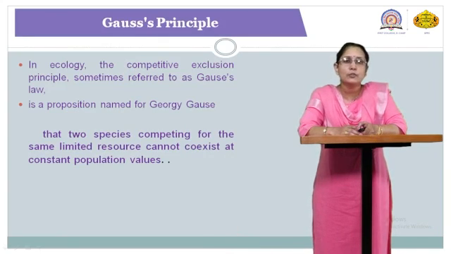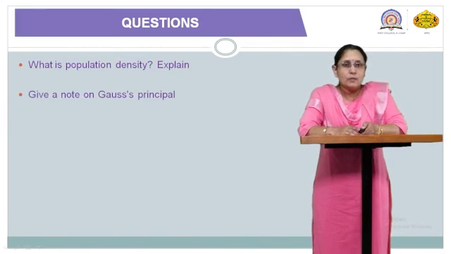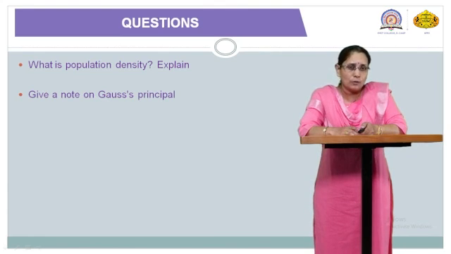It means they are unable to live together if the same type of limited resources are there. So this is the Gauss principle. Here we have finished population dynamics, in which we saw the population density, the population size, how we can analyze it, and the different factors which affect population density. Then related to this, we saw some growth curves, and then the important principle suggested by Gauss, the Gauss principle. So this is all about population dynamics.